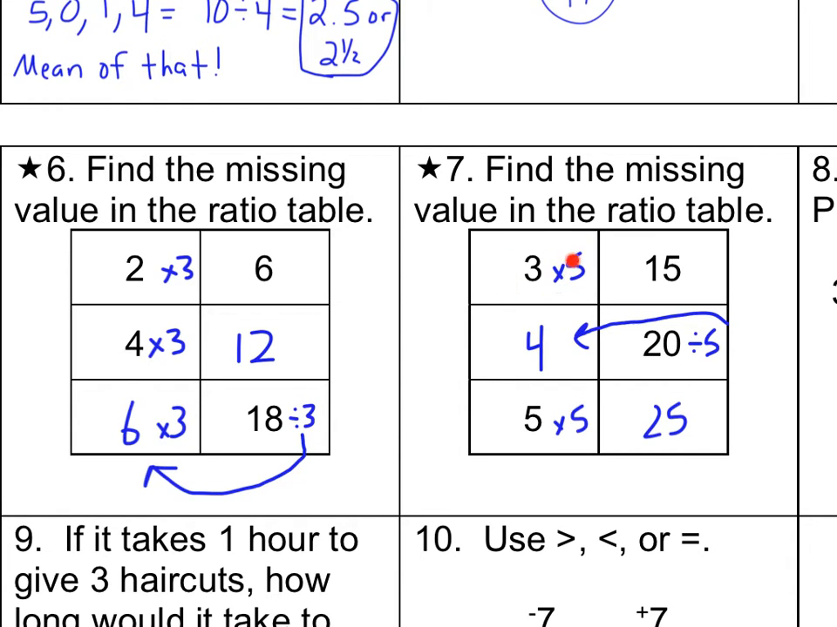Likewise, in this table, times 5 was my rule going from left to right, which would mean going from right to left or working backwards would be to do the opposite of times 5, which is divided by 5. And 20 divided by 5 is 4. And of course, I'm going left to right here. 5 times 5 is 25.